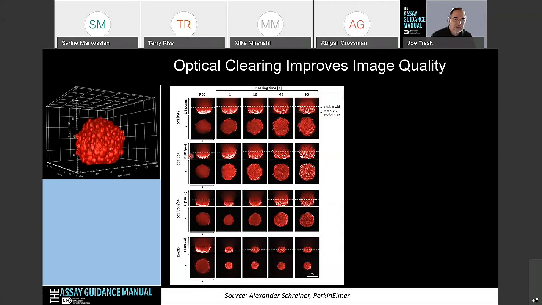We have found that it actually takes several days to get good clearing, but some of the other ones, some of the alcohol-based clearing agents, actually work quite fast. But you can see there are some differences in the cell morphology there.